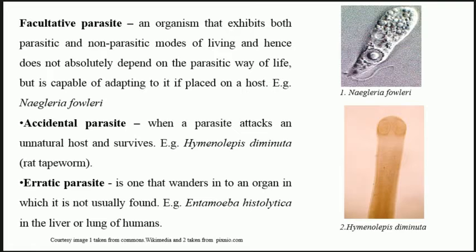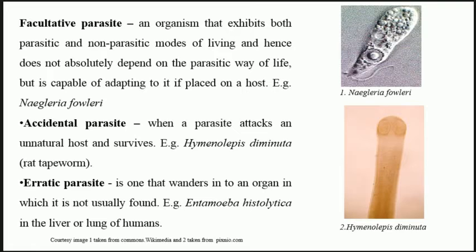If there is a heavy infestation of Entamoeba histolytica, there is a possibility that the intestine where they are present will rupture, and from the ruptured intestine they may enter the bloodstream.